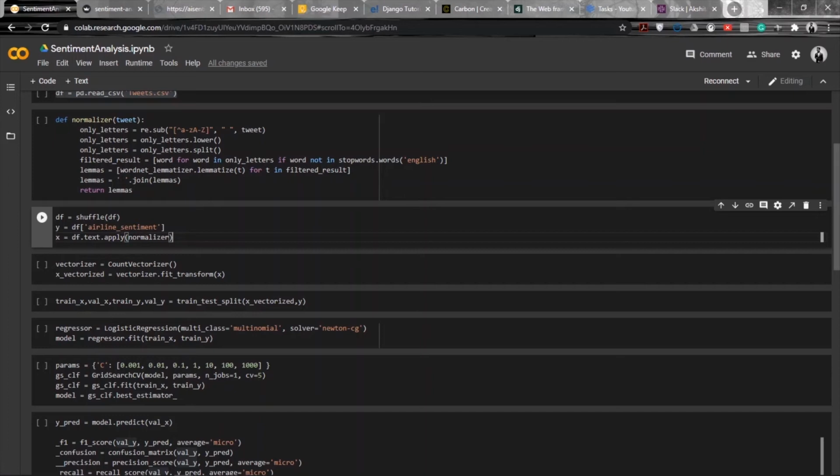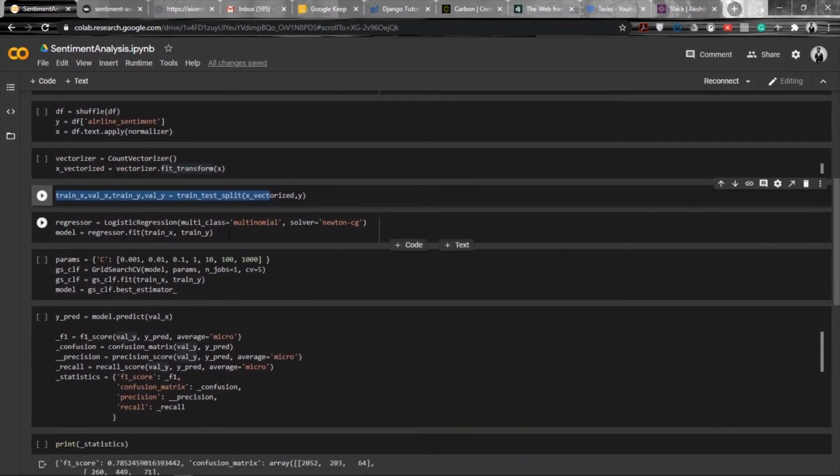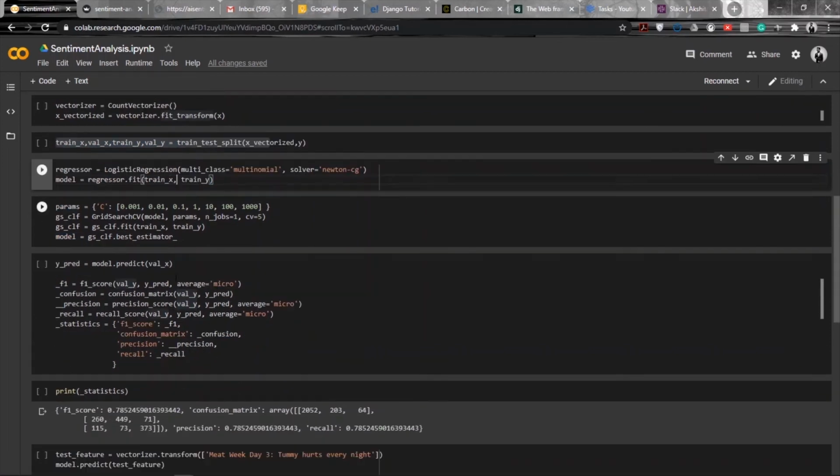Now we need to vectorize our data, that is, convert the strings of tweets to integers using some logic. Now this can be either a count vector or TF-IDF vector or some other. Here we'll be using the count vectorizer to vectorize our tweets and then create the train test split. After that, we create our multi-class logistic regression model and fit it to our training data. Here, I'm using grid search cross-validation to tune my hyperparameters and then choose the best one that fits the training data.